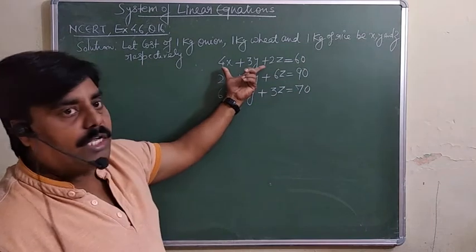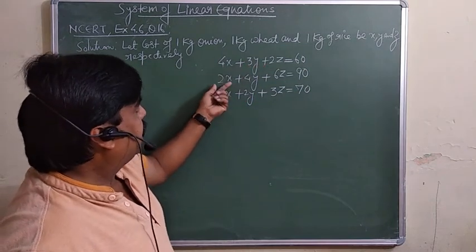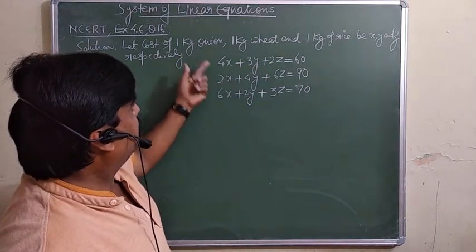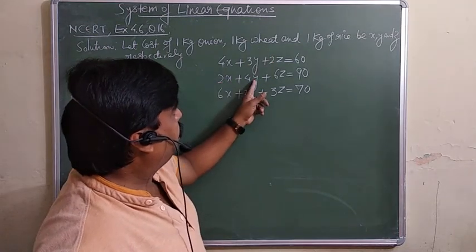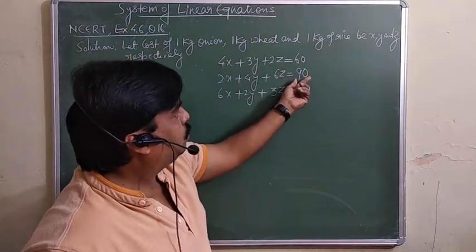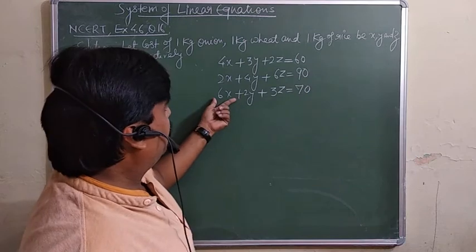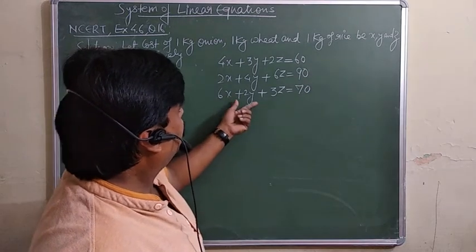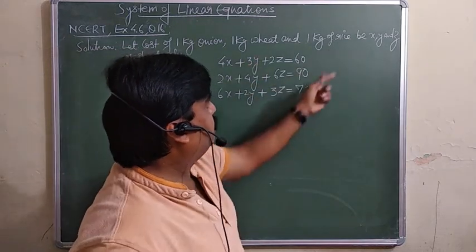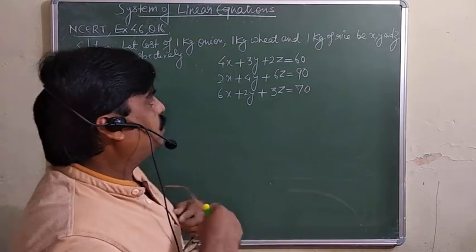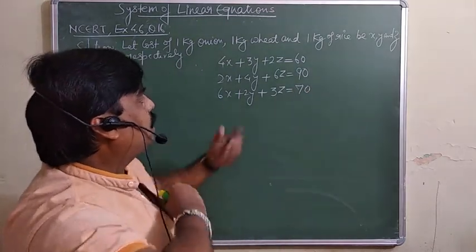So you can form the equation. In the second case, 2 kg onion, 4 kg wheat and 6 kg rice cost 90 rupees. Similarly, third, 6 kg onion, 2 kg wheat and 3 kg rice cost 70 rupees. So now these are the three equations.